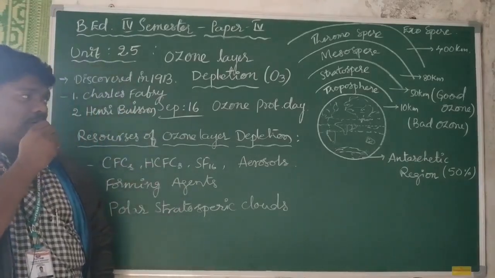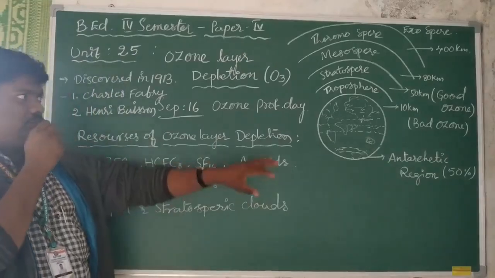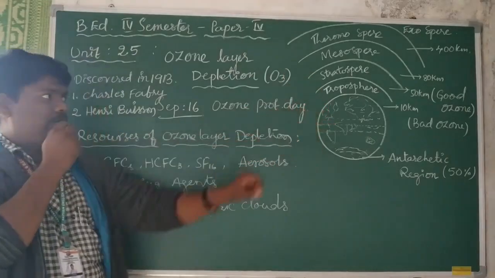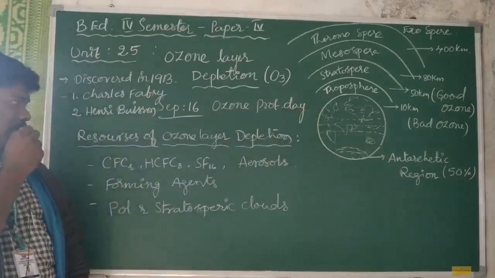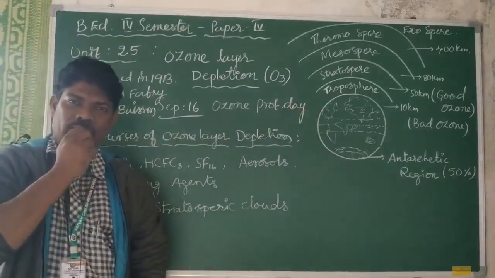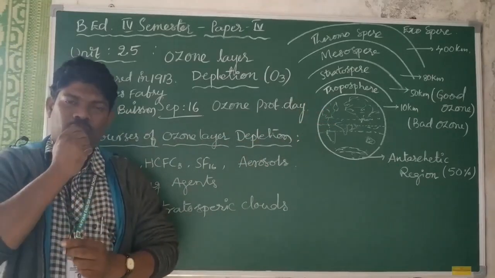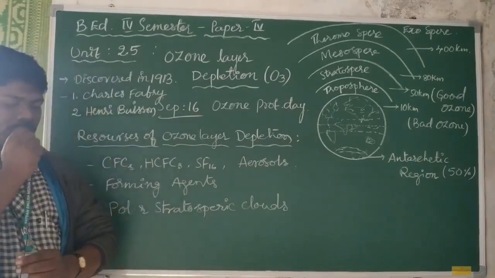And the main layers which surround the earth, and the main sources of ozone layer depletion. All these things we will cover today.